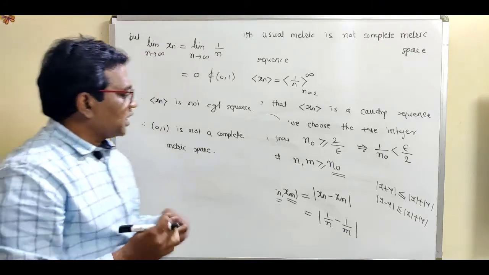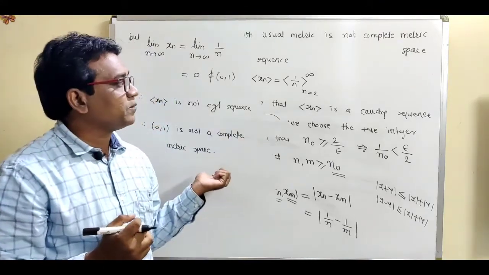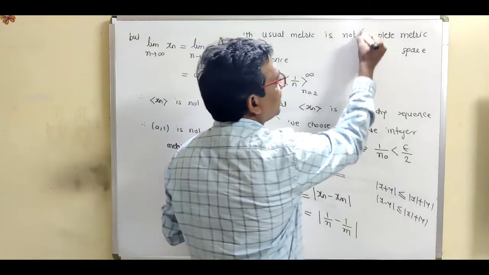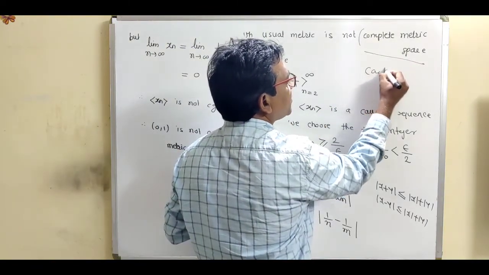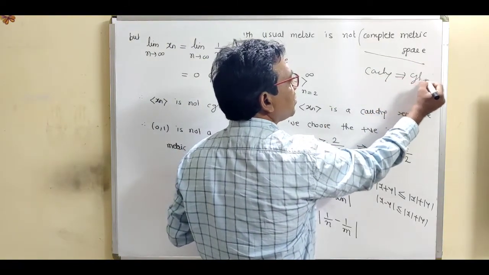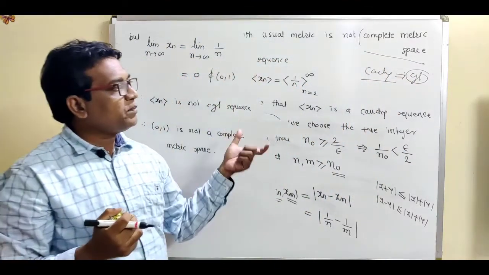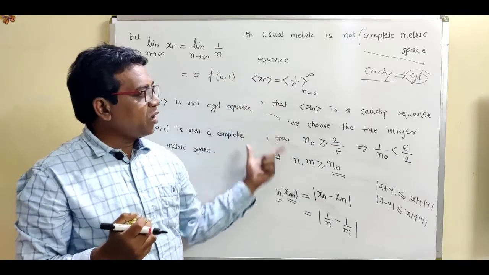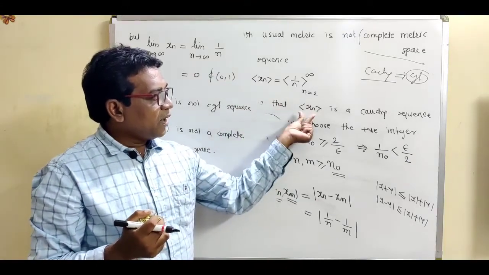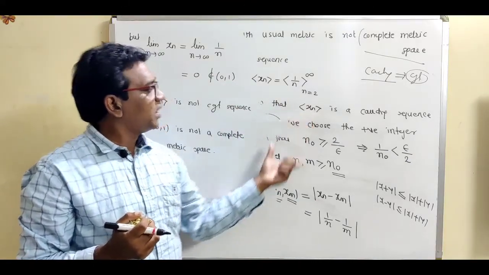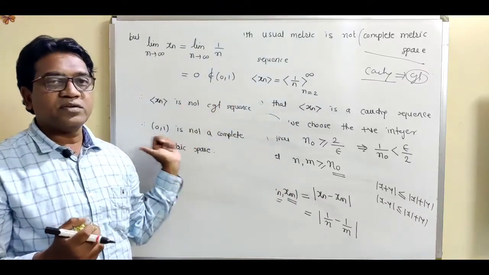So see how to show that a space is not complete. Complete metric space means every Cauchy sequence is a convergent sequence. Not complete means we have to show that some Cauchy sequence is not a convergent sequence.